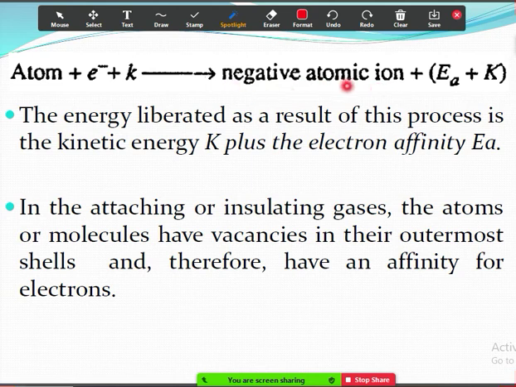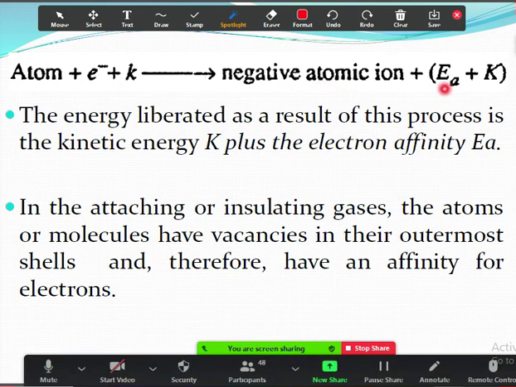EA is the electron affinity, which is the property of the gas, plus K, which is again kinetic energy.